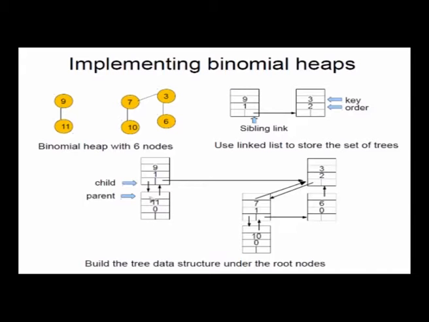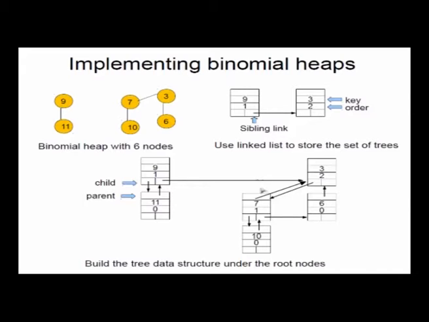And how do I keep the remaining children? Let's say 7 is the leftmost child. Now for the remaining children, for 3, 7 is a child, and 6 is also a child, the second child, so it's a sibling of 7. So I will keep a pointer from 7 to 6. This way I can represent a linked list of children of a node. I keep a pointer to the leftmost child, and the leftmost child will point to the next child, that will point to the next child, and so on. So therefore I keep a linked list like that.